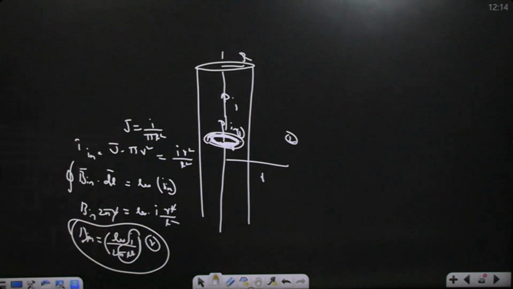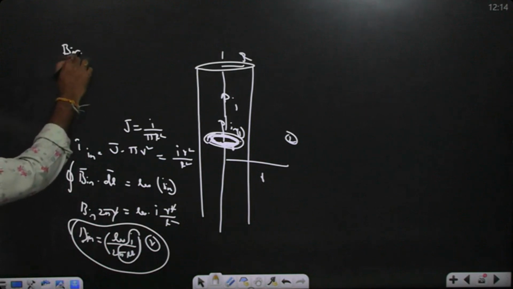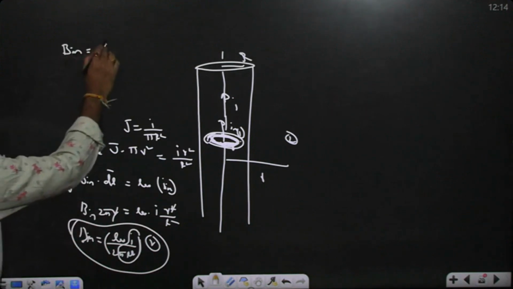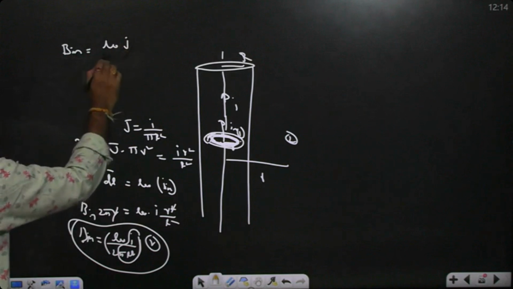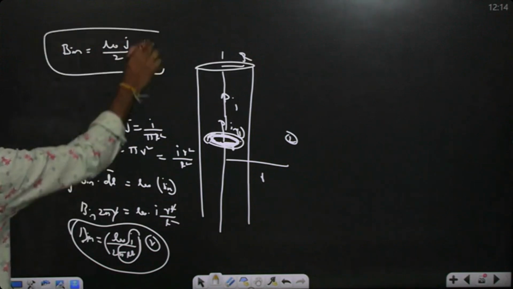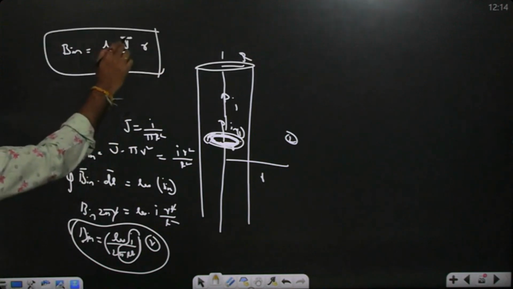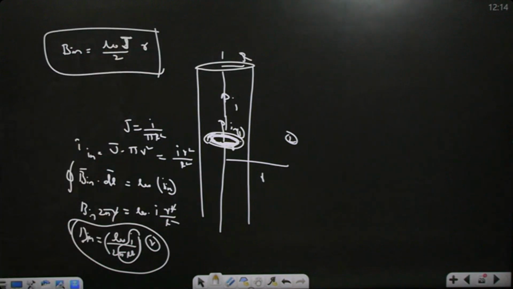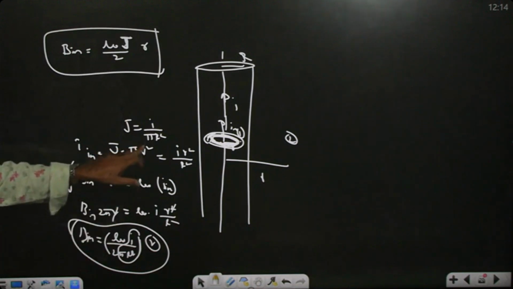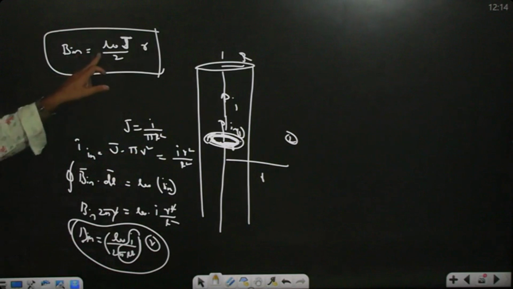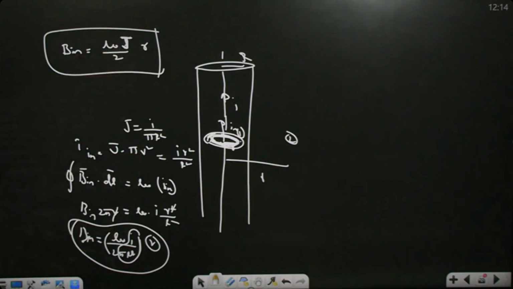Current density. Then you can write B inside is mu naught J by 2 into r. J is current density. Uniform current density is given; mu naught J r by 2. So simply you can write: I by pi R square is called J, current density. So B inside point will be mu naught J by 2 into r. So that is proportional to r. At the center, on the axial point, magnetic field is 0.